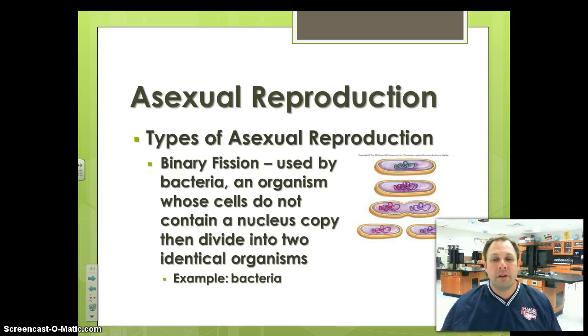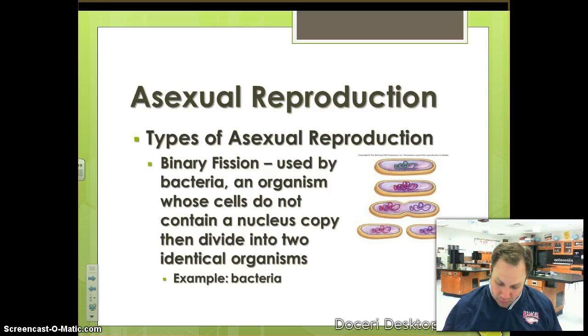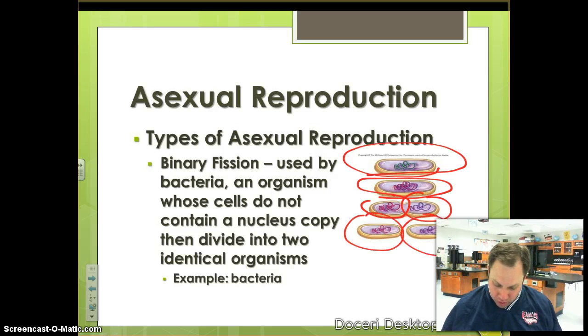And then we have binary fission. Now, this is a type of reproduction that bacteria would undergo. So in binary fission, here we have a bacterial cell, and then you gradually see that bacterial cell is going to start to divide into two, what we call daughter cells, or two new cells.